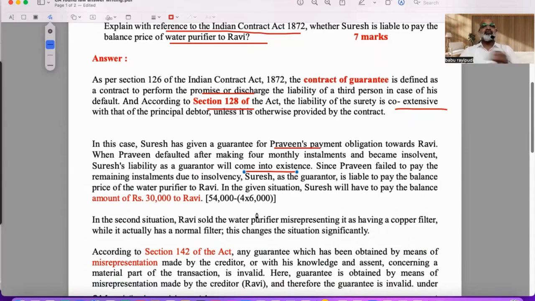Indirectly, he need not pay the 4 installments already paid. Be very spontaneous, don't be so structured or rigid. The only pattern is: first paragraph explain the concept, second paragraph explain the dispute, third paragraph give a solution. When writing paragraphs, don't be so rigid or formal, be spontaneous and explain the points.